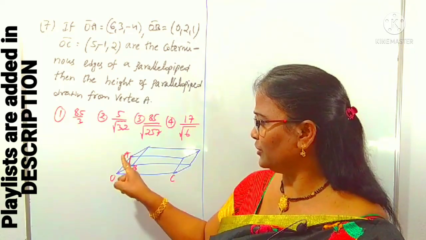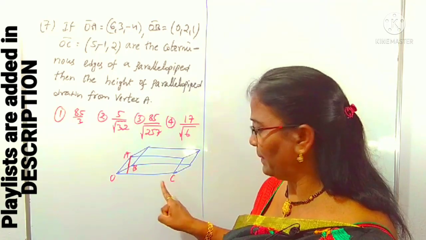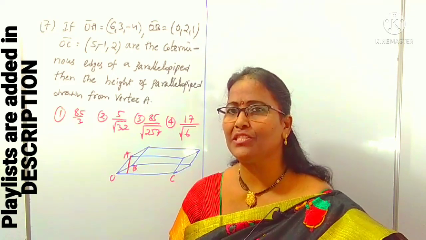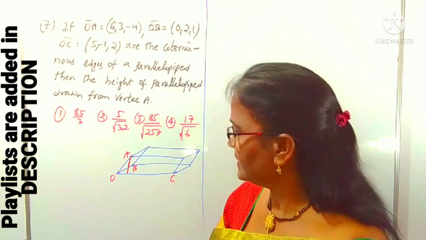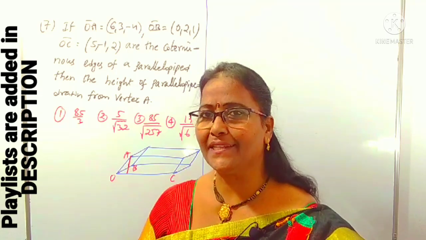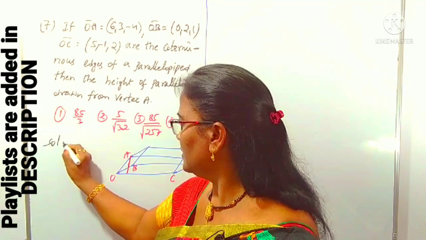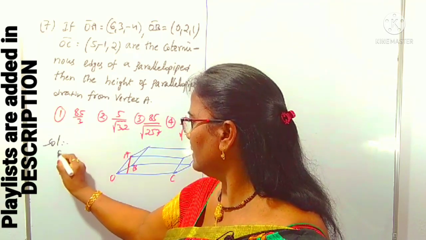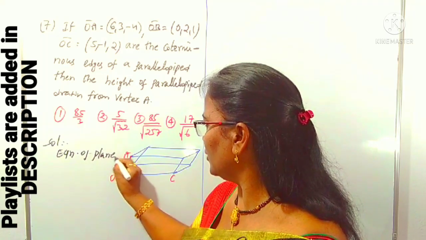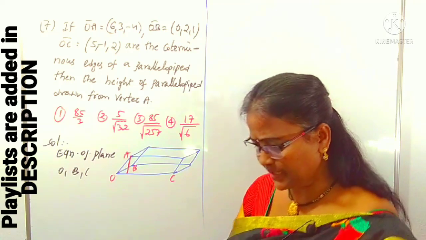This point is clear. To find out the height from A to this plane, which is called the OBC plane, we can find this plane equation first. Equation of a plane passing through 3 points. I am giving that tip here also. All those I discussed in 3D geometry. Okay, solution for this one. First, the equation of the plane I am writing. Equation of plane OBC, how to find it out? We can use this shortcut method.